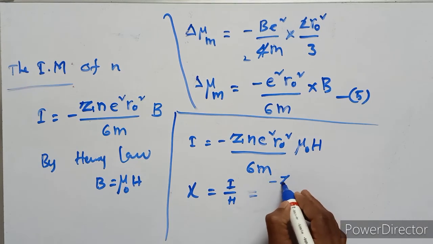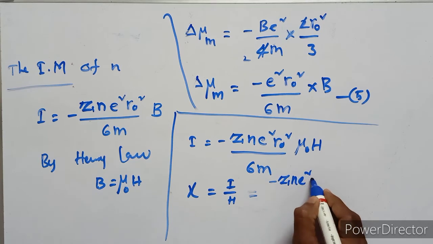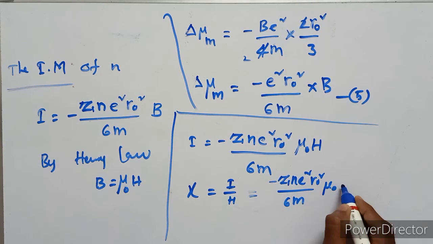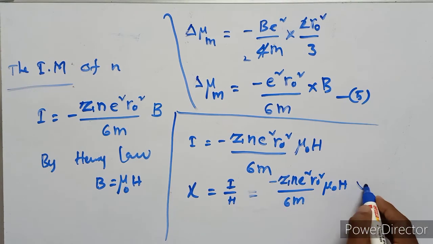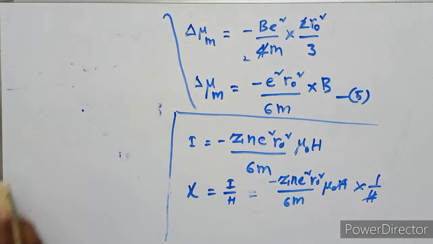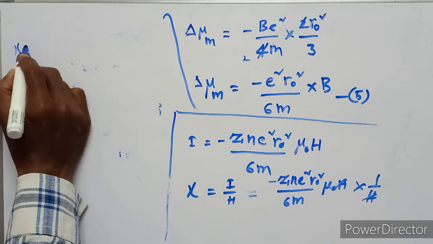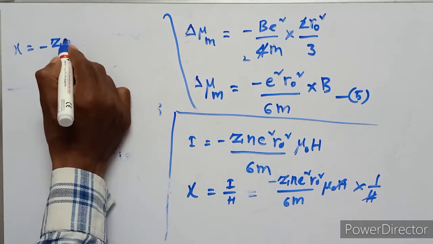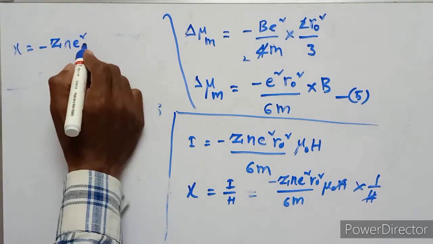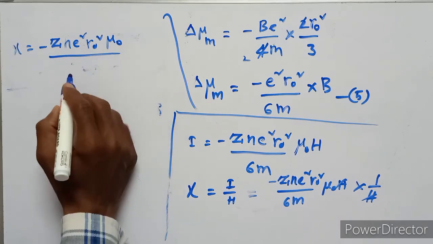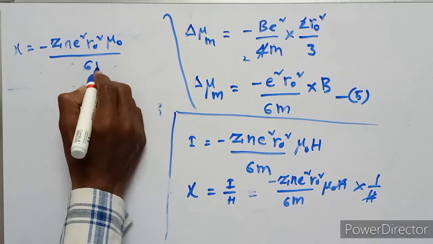I is minus Z n e square r naught square upon 6m times mu naught H, upon H. Here H cancels. Remaining is psi equals minus Z n e square r naught square mu naught upon 6m.